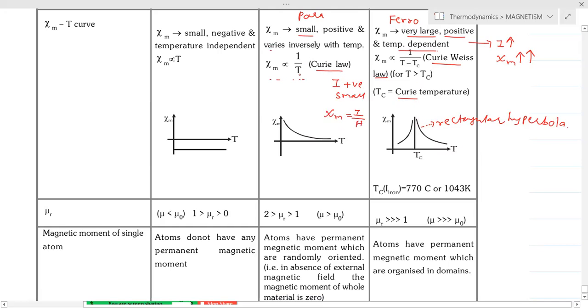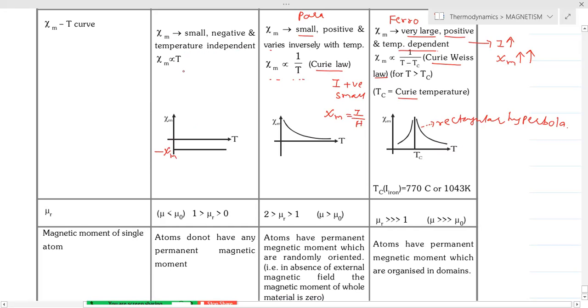So what happens is when temperature increases, the disorderedness increases. So whenever the disorderedness increases, the system will lose its magnetic field. And here we will say this is the temperature axis and this is the negative value of Xm. For diamagnetic materials, Xm is small, negative, and temperature independent.